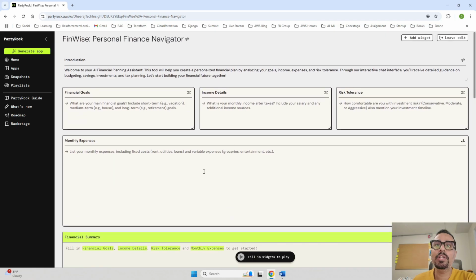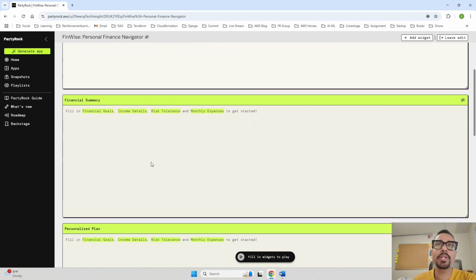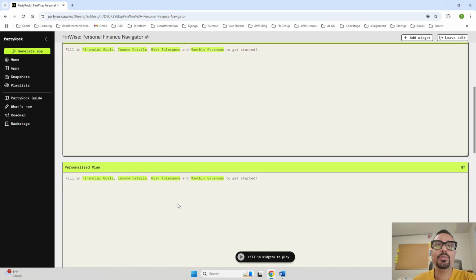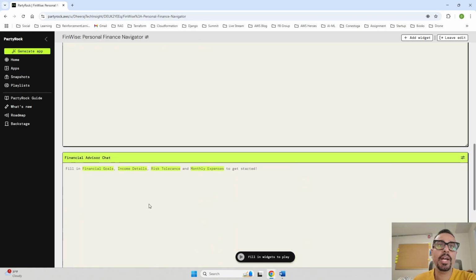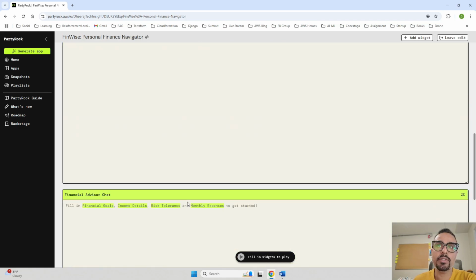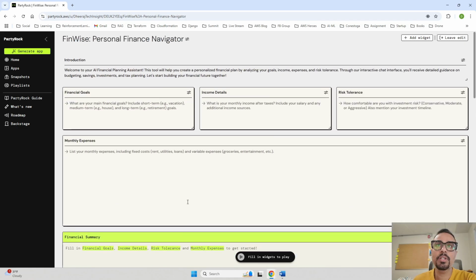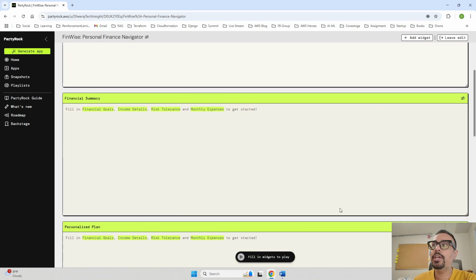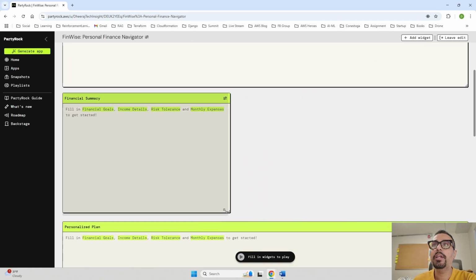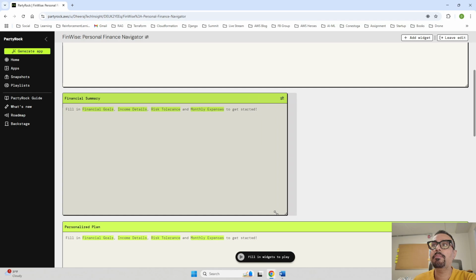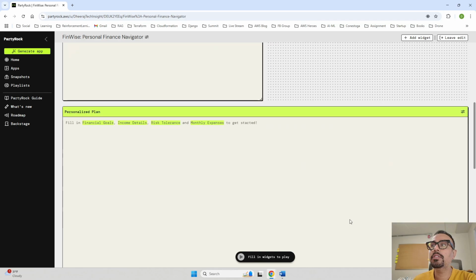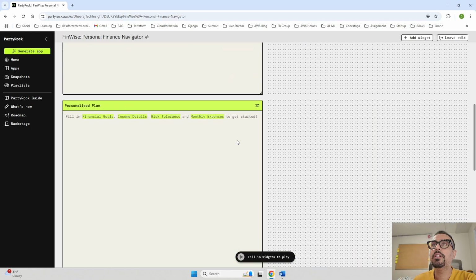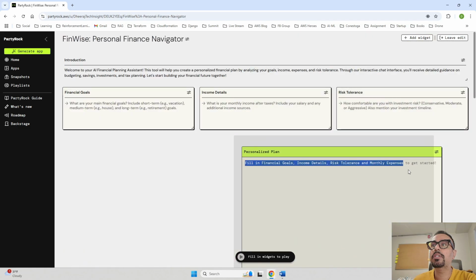So once we provide all these details, it is going to create a financial summary of all the information you have provided. And based on that financial summary, it is going to create a personalized plan, and you have a chat advisor over here to ask questions based on the personalized plan which has been generated. So what I can do is again resize this, and I can get this over here.